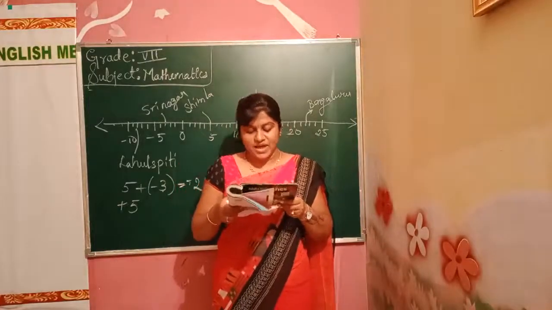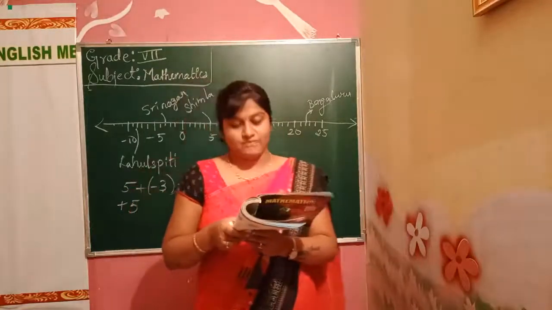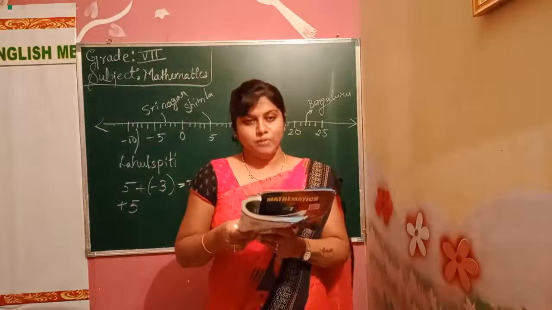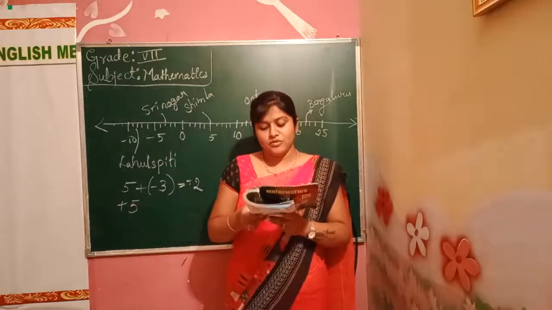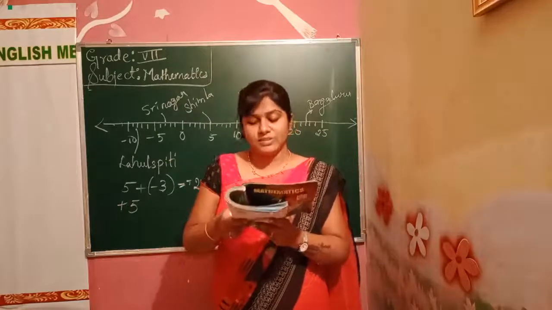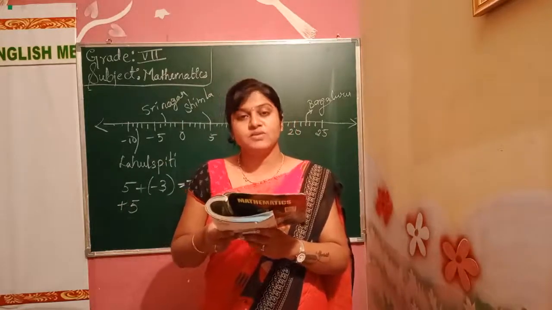A plane is flying at the height of 5,000 meter above the sea level. At a particular point, it is exactly above a submarine floating 1,200 meter below the sea level. What is the vertical distance between them?